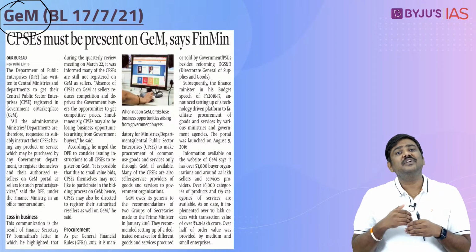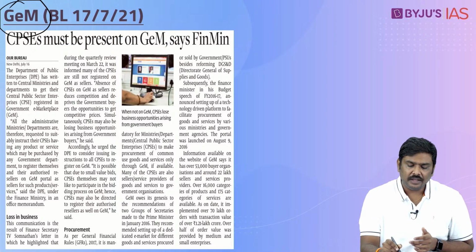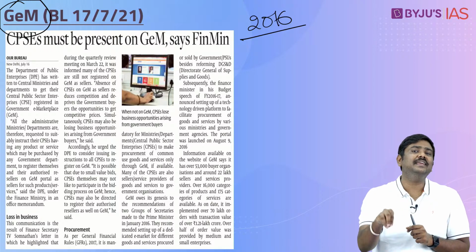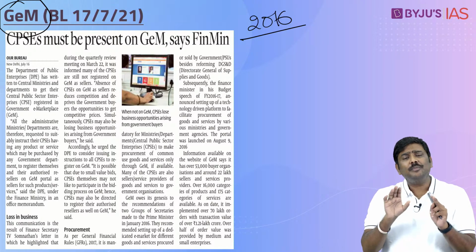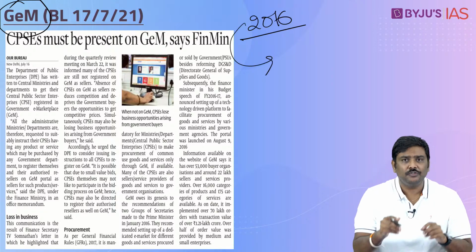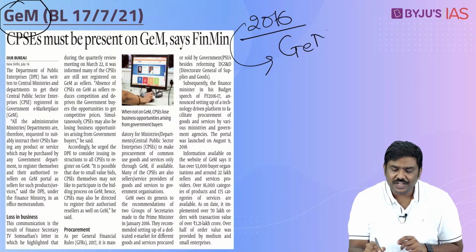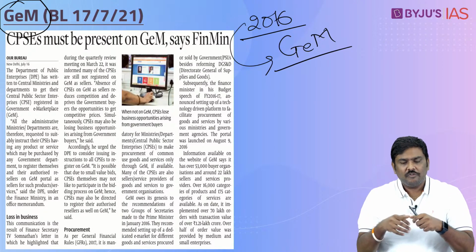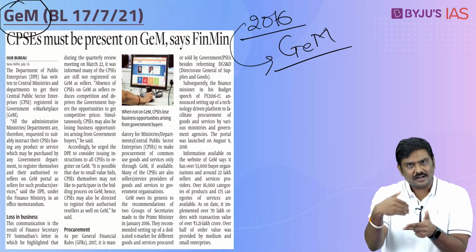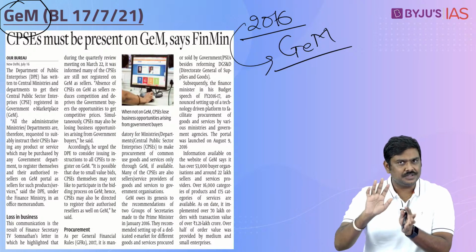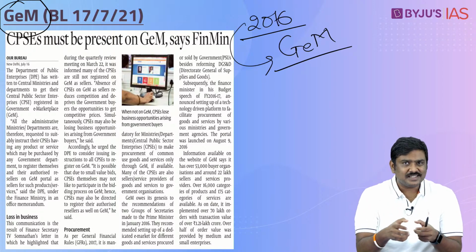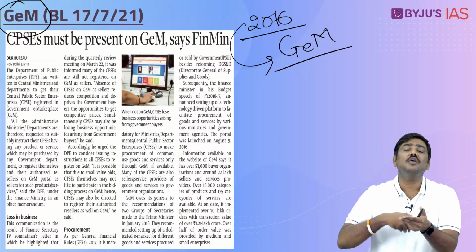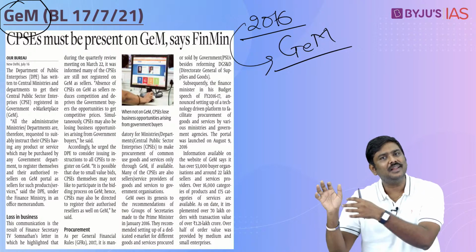So in order to have a very transparent process, the Government of India in the year 2016 set up this concept of a Government E-Marketplace. Now what is this Government E-Marketplace? Rather than using the full form, I will simply use the short form GEM. This Government E-Marketplace is nothing but a portal. Within this portal, the sellers are registered, the buyers are also registered. If a buyer wants to purchase certain common goods or services, he can call for a bid, he can call for a tender process within this portal itself.